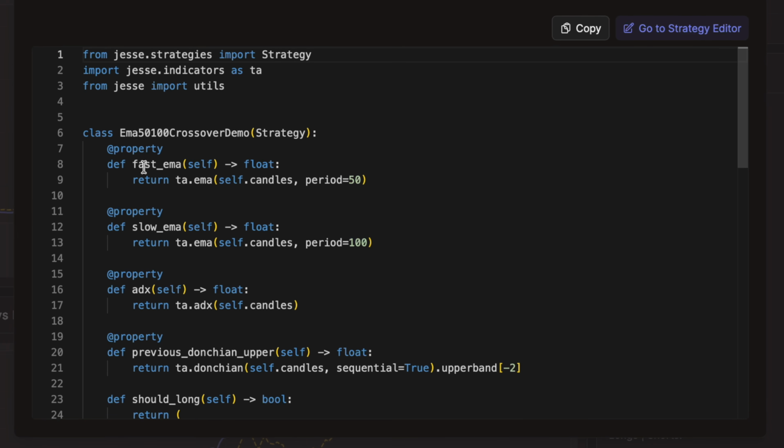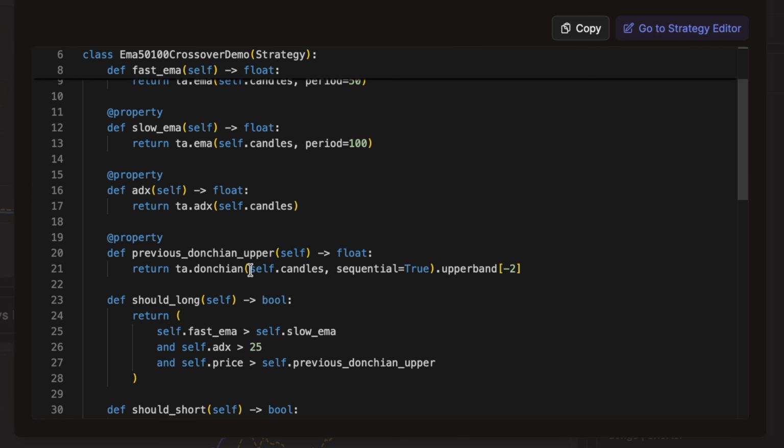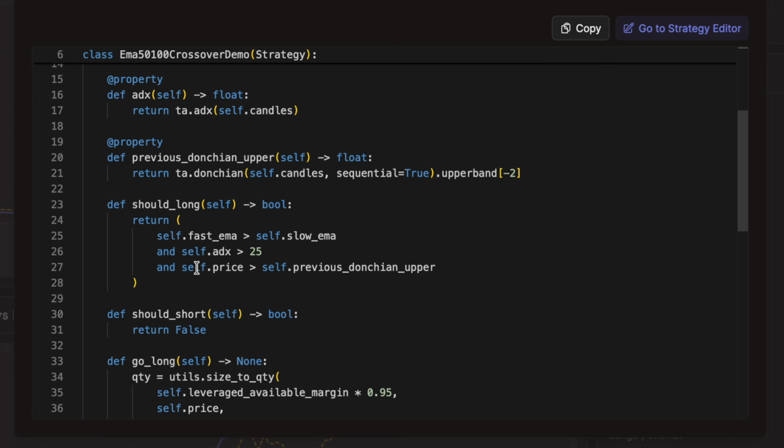This one is defining some indicators: a fast EMA, a slow one, the ADX indicator, and the Donchian channel. The entry rule of the strategy is actually meaningful. It says that whenever a crossover happens here, the ADX is above a good threshold, and the current price is above the previous Donchian channel upper, so basically we are also checking whether a breakout is happening, that's the only time we actually want to go long. This one actually makes sense, and these are strategies that have been researched in the past by so many people.